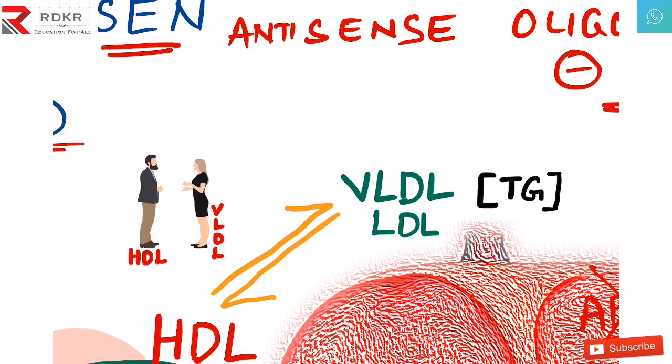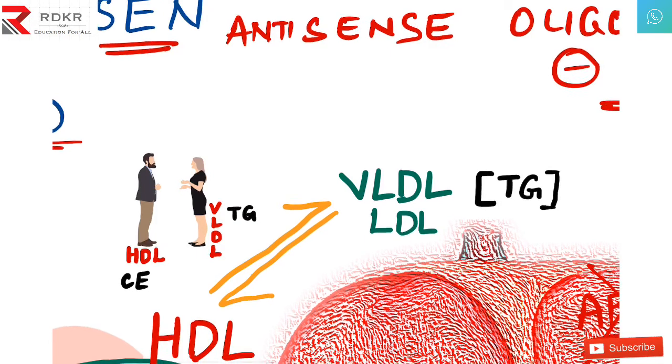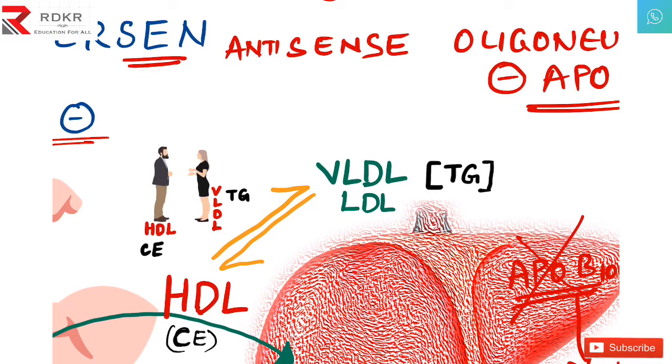They both are discussing like the HDL has cholesterol esters, but the VLDL has triglycerides. They are both trying to make a deal, like, come on, let us exchange. I will give you triglycerides, you give me cholesterol esters. One common friend. The name of the common friend here is CETP, that is cholesterol ester triglyceride transport protein. So this helper friend, this common friend, arranged a meeting between the HDL and VLDL. They are both discussing to exchange their triglycerides and cholesterol esters.